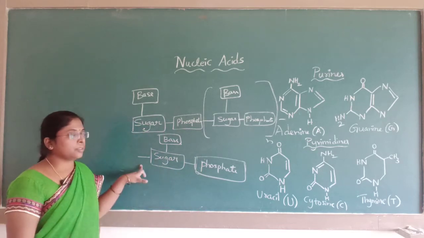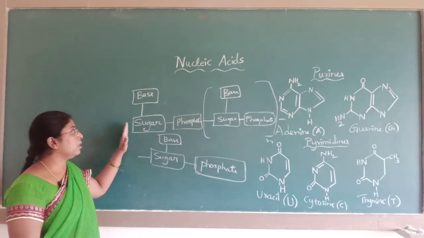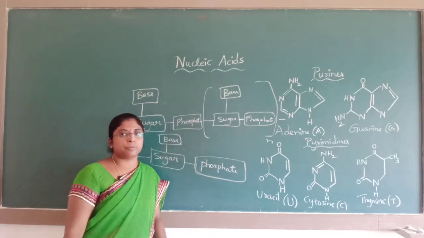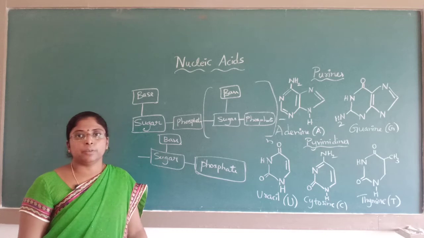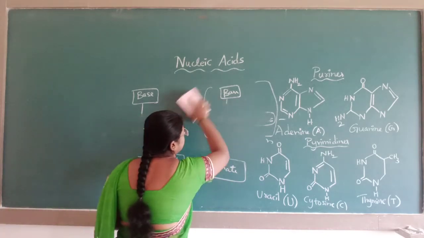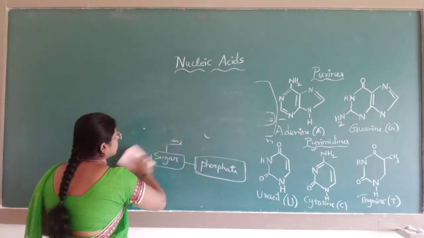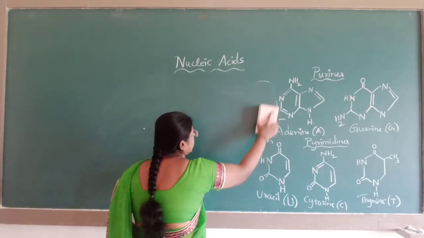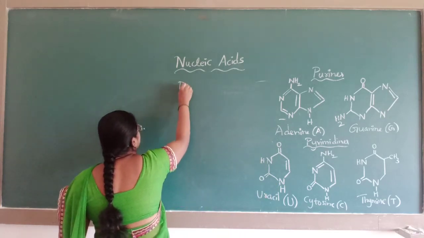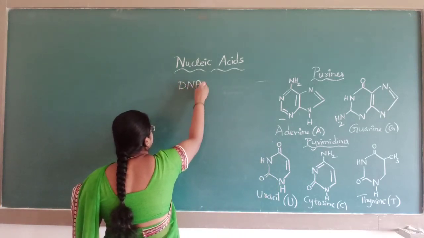This is the structure of nucleic acids. N number of these nucleotides combine together to form a single nucleic acid. In nucleic acids, we have studied there are two types. What are the two types of nucleic acid? One is DNA and another is RNA.